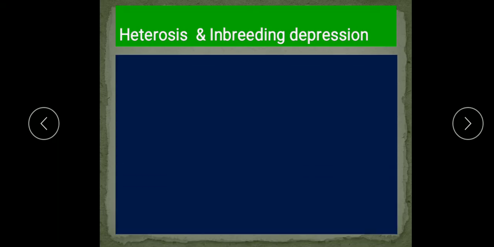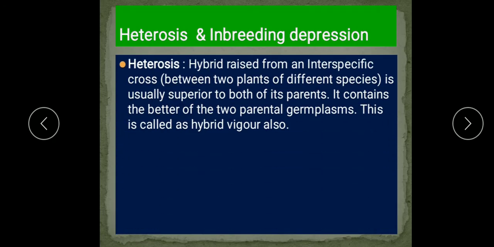Now the two definitions, heterosis and inbreeding depression. So what is heterosis? Hybrid raised from an interspecific cross. What is the meaning of interspecific cross? The cross between two plants of different species. So the hybrid which you get from this is usually superior to both of its parents. So when the cross is done between two plants of different species, then the hybrid which is obtained is superior to both of its parents. So it contains the better of the two parental germ plasm. This is known as the heterosis. It is also called hybrid vigor.